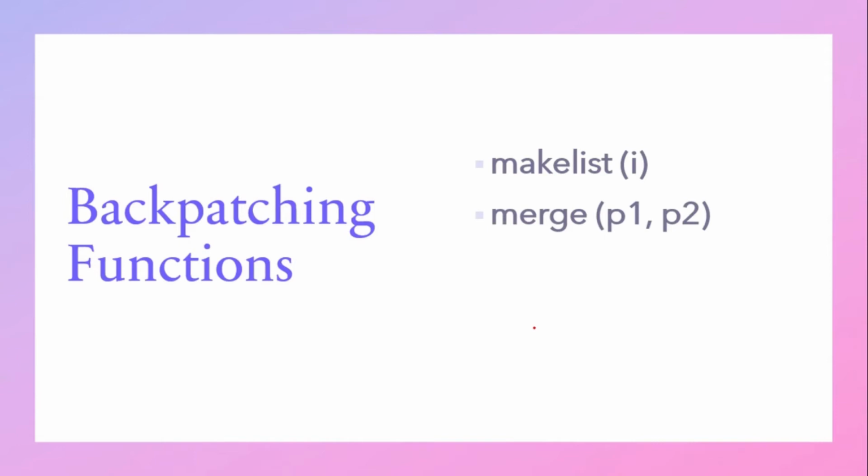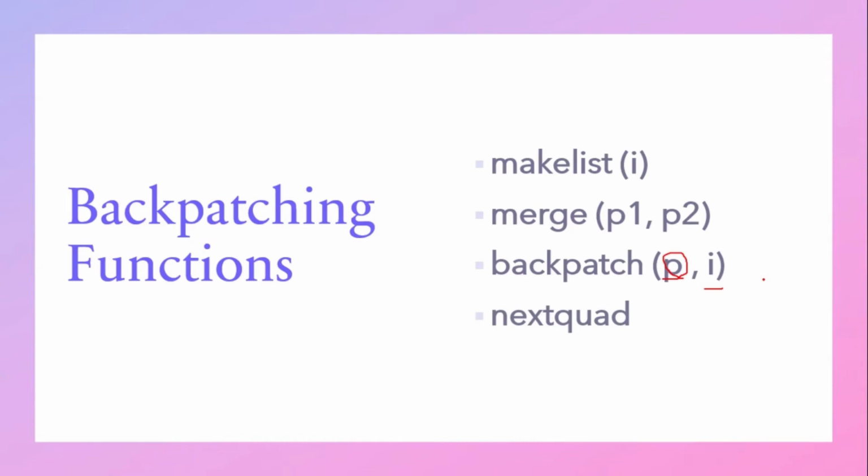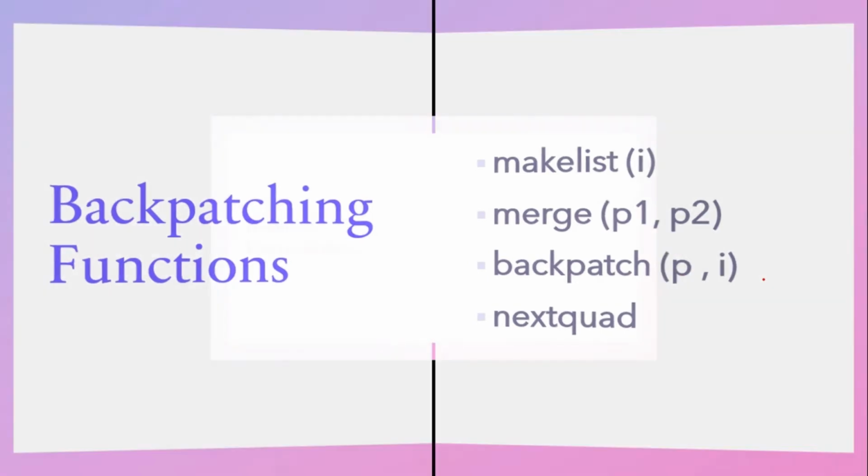So merge lists pointed to by P1 and P2 returns a pointer to the concatenated list. Then backpatch of P comma I will insert I as the target label for the statements in the list pointed to by P. For all the statements pointed to by P, it will mark I as the target label. Nextquad gives the index of the next quadruple to be generated. So these are the 4 basic functions of backpatching.